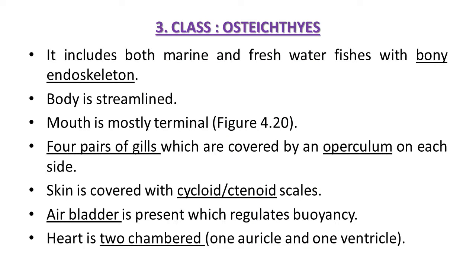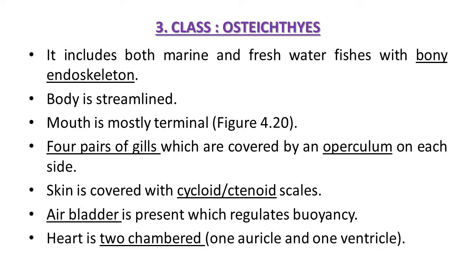Third, class Osteichthyes. This class includes both marine and freshwater fishes with bony endoskeleton. In the previous class, they possessed cartilaginous endoskeleton, but here these animals possess bony endoskeleton. Their body is streamlined. Mouth is mostly terminal. They possess 4 pairs of gills which are covered by an operculum. It means a gill covering or lid-like structure is present on each side.